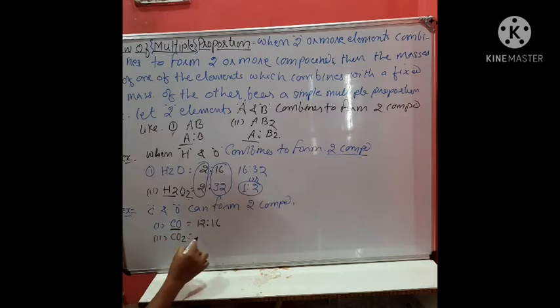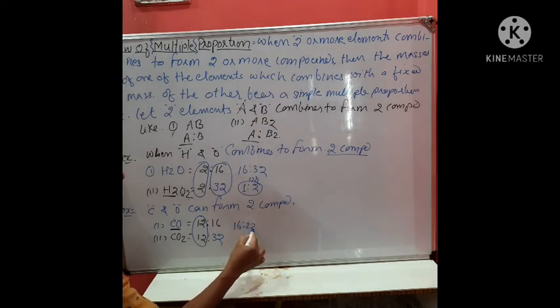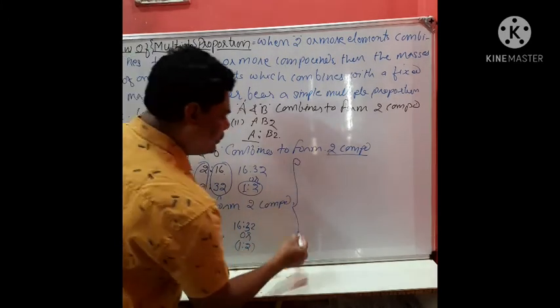But what about here? 12 and 2 into 16, which is equal to 32. That is, the mass of one element remains the same, but the mass of the other element is 16/32, or you can write 1:2. This is called simple multiple proportion.